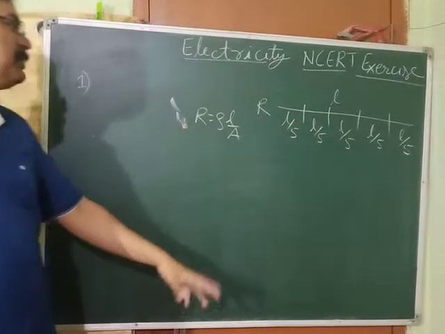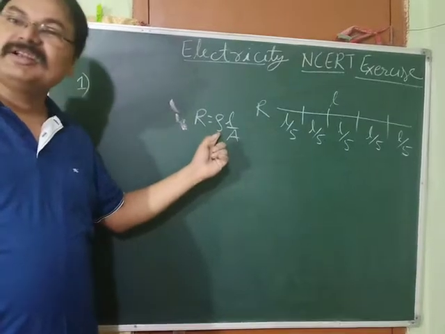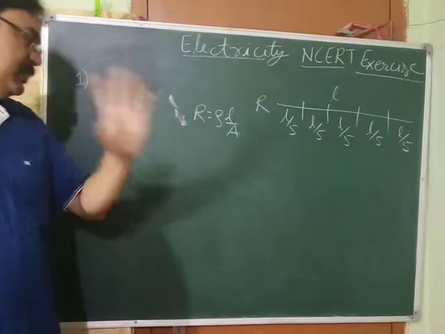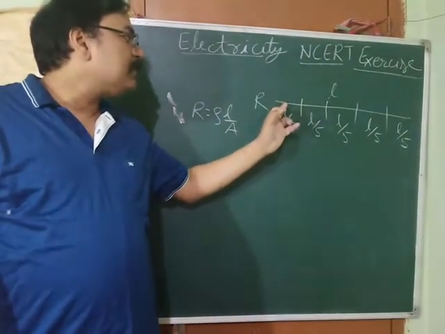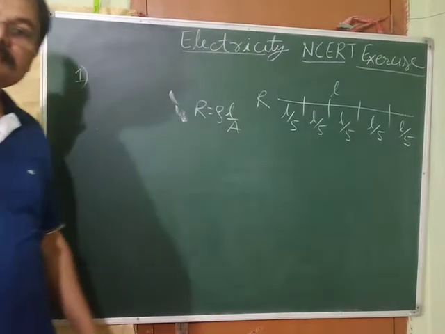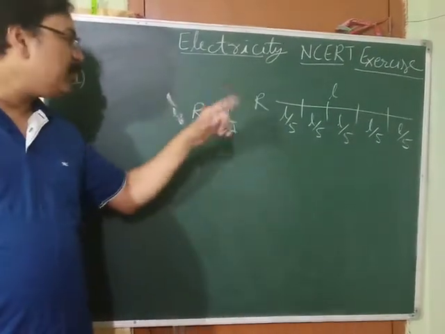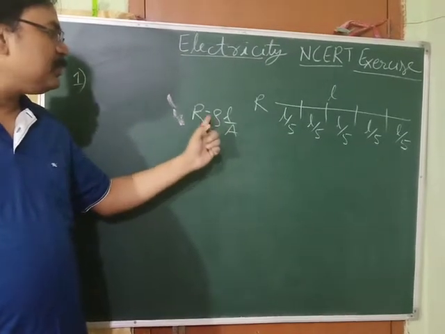No. So the material remains the same, and as the material remains the same, resistivity will remain constant. At the same time, when we are cutting, will the thickness of the wire change? No. As thickness is not changing, the area of cross section is not changing, so it remains constant. So these two things remain constant.